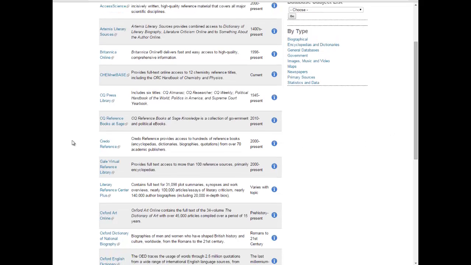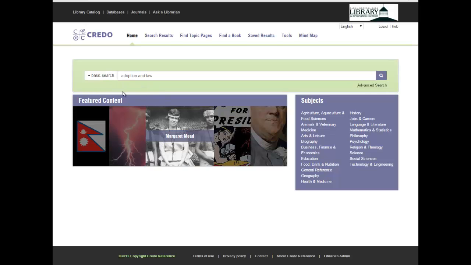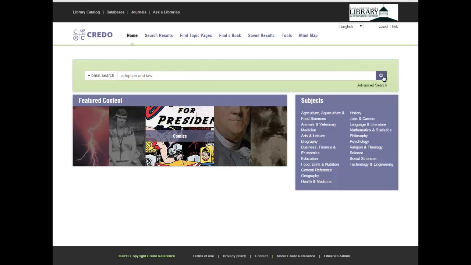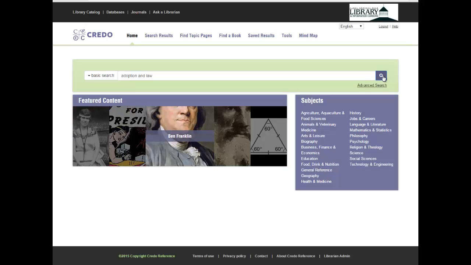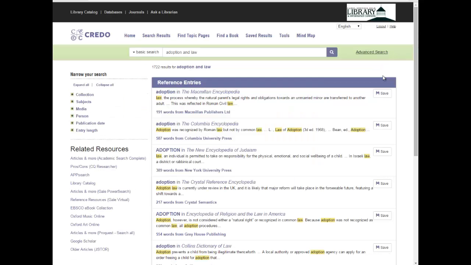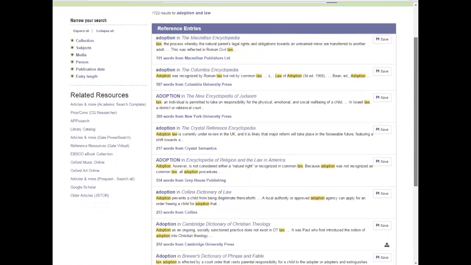We're going to look at two of them, and the first one I want to show you is Credo Reference. If we go to Credo Reference, it looks at a lot of small encyclopedias. In this case, I've already typed this in. I want to look at adoption and law and just show you the kinds of resources that this will bring to you. As you can see, it gives me a list, over 1,000 items in here. Of course, I put in a very general search, adoption and law. But you can see it's in the Macmillan Encyclopedia, Columbia New Encyclopedia of Judaism, Encyclopedia of Religion and Law in America, and so on. So this is one resource you can use.